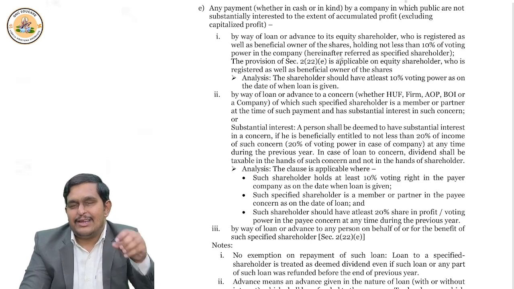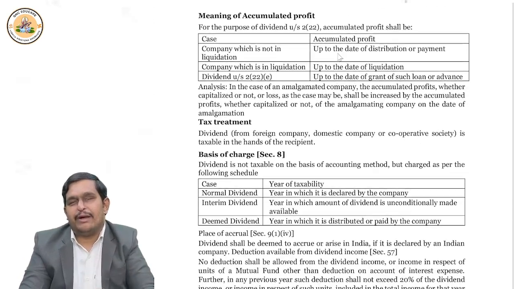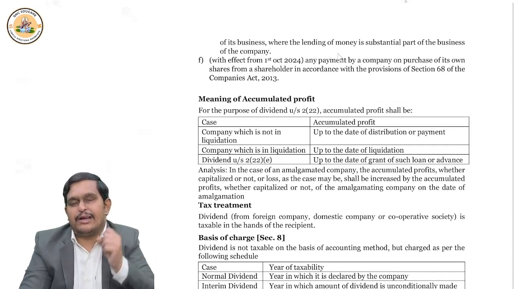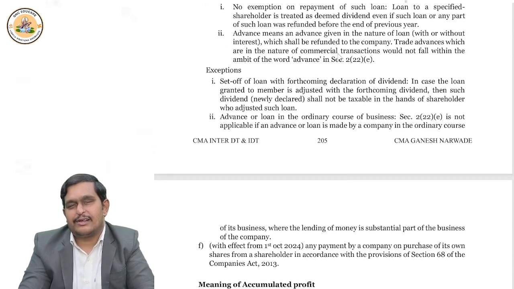This will apply for our exams till 30th September 2024. For the shareholder, it is exempt. For the company, it is taxable under the head capital gains. 20% is the rate of tax, on whatever the company paid minus whatever they received from the shareholder. Indexation and all that is applicable.